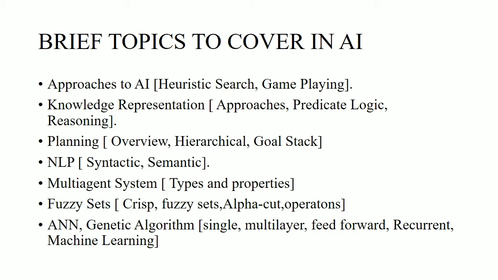Next comes the knowledge representation, where you have different approaches to represent the knowledge, the predicate logic, the propositional logic, and the reasoning that has to be executed while doing the resolution and unification, simplifications, and skolemizations. There are different operations that have to be handled in knowledge representation, and also it gives a brief record about the structures, that is the semantic net, script, conceptual dependencies.